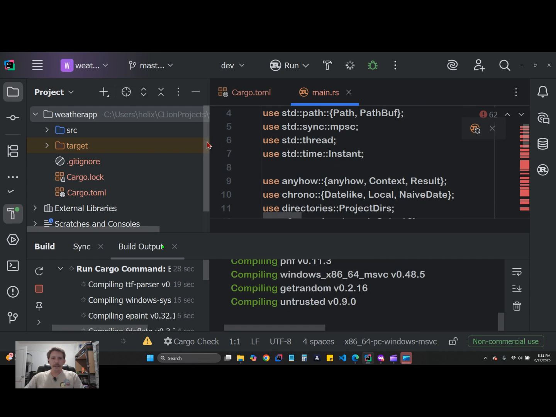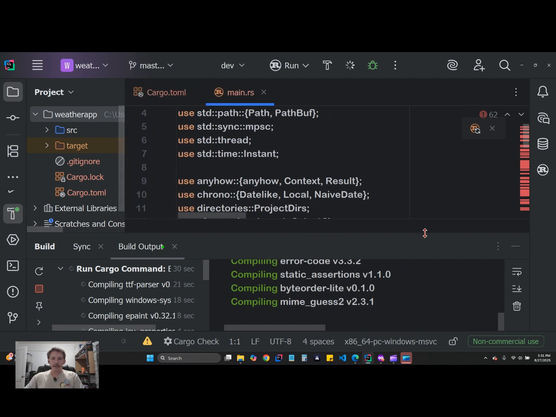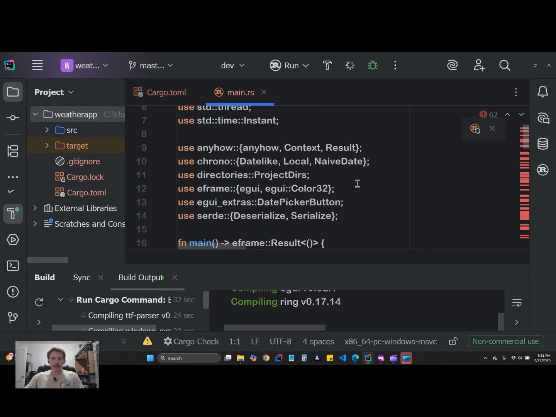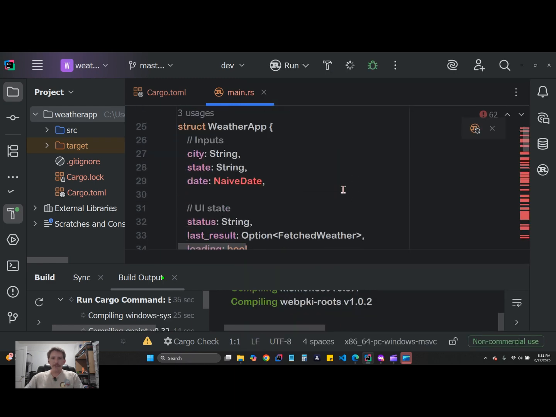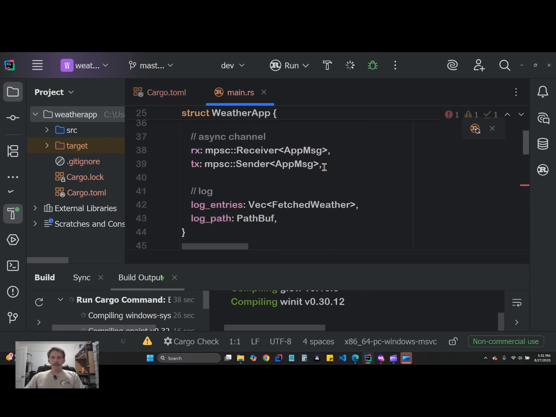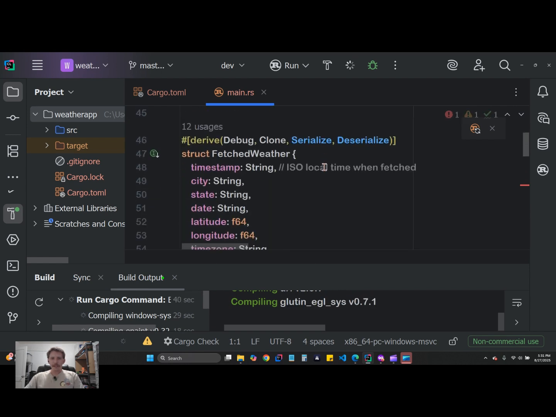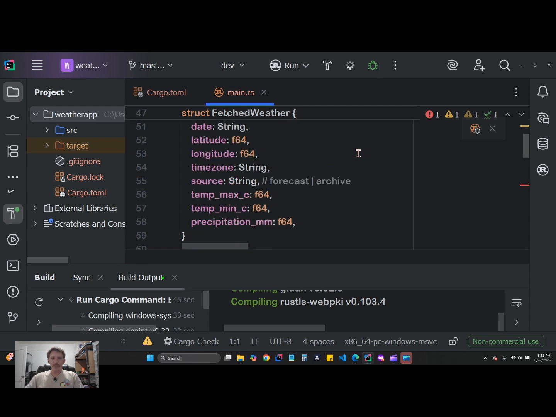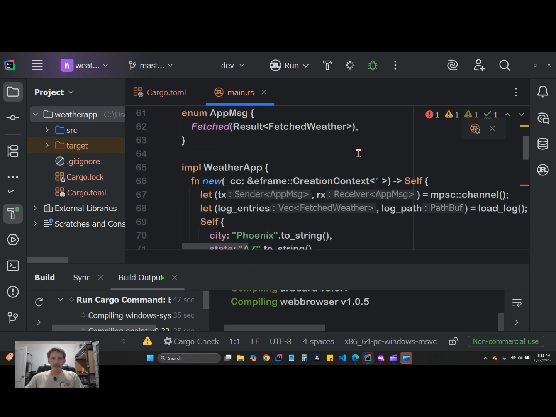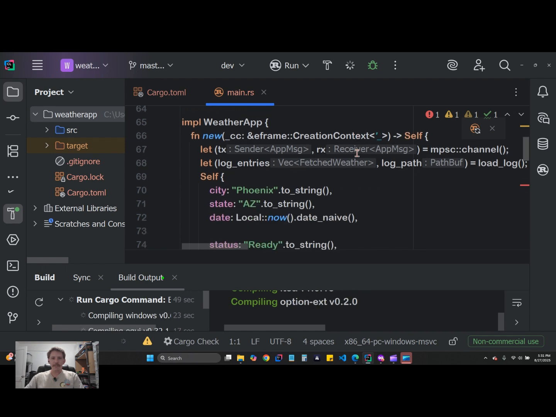And here we go. I guess we could check out this code a little bit. Let's see what this code is going to do. We've got timestamp, city, state, date, latitude, longitude, precipitation. That's good stuff.